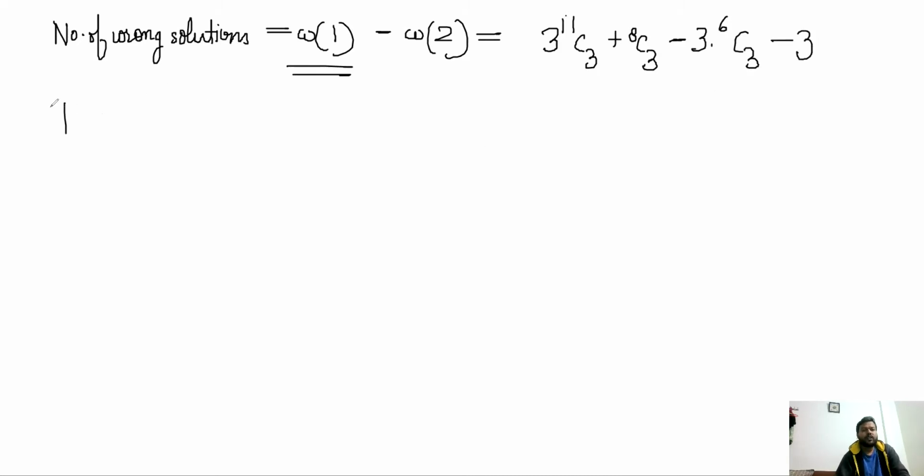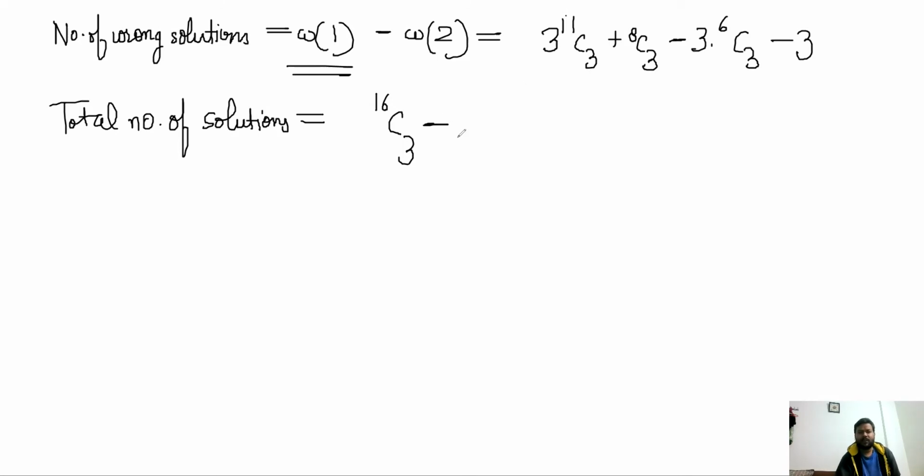And now the total number of right solutions becomes the base case, which was 16C3, if you remember. That was the total number of solutions without any restrictions, minus the number of wrong solutions. So 16C3 minus 3 times 11C3 minus 8C3 plus 3 times 6C3 plus 3, right? That will come out to be the answer.